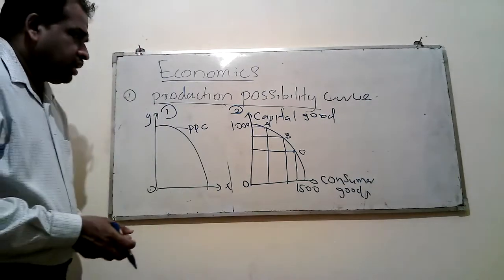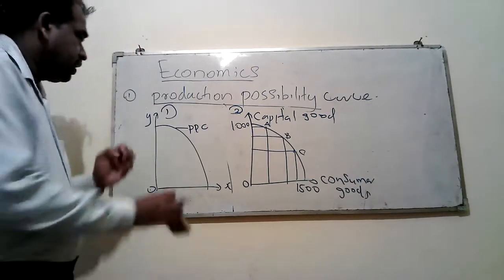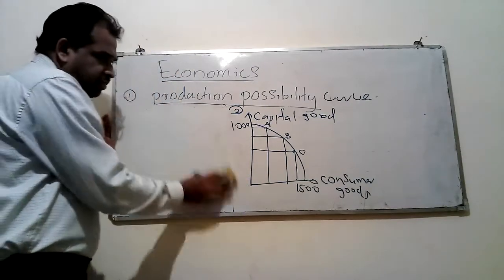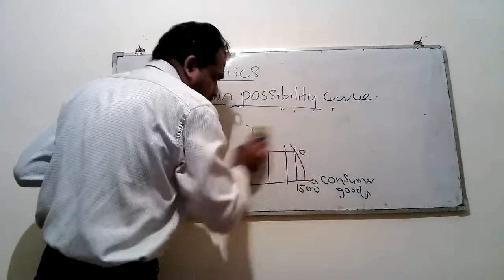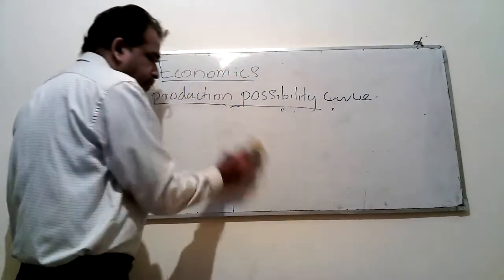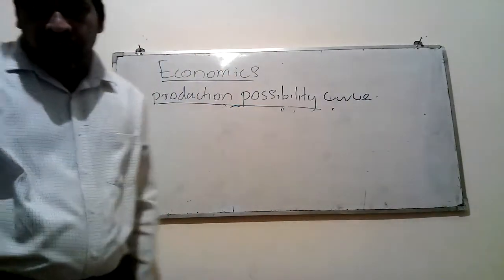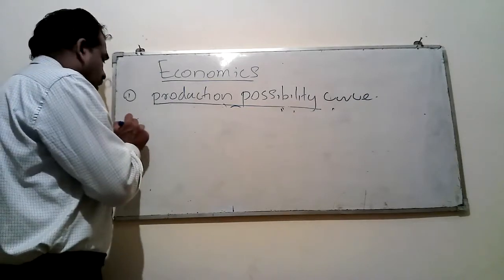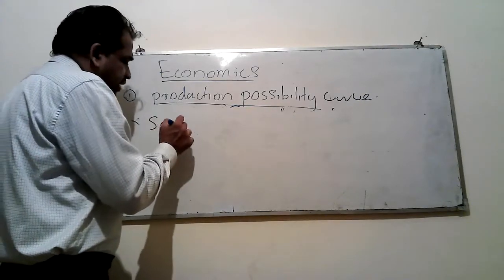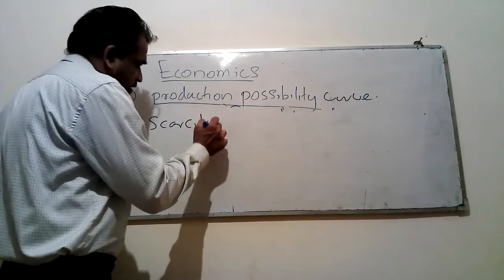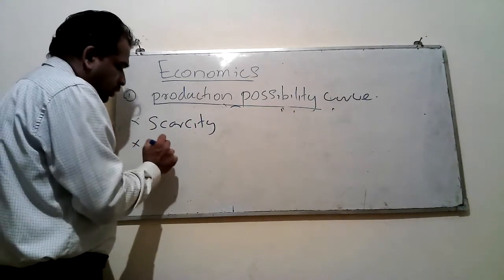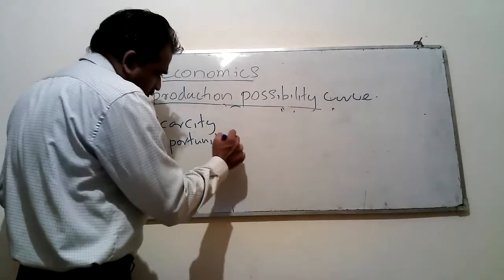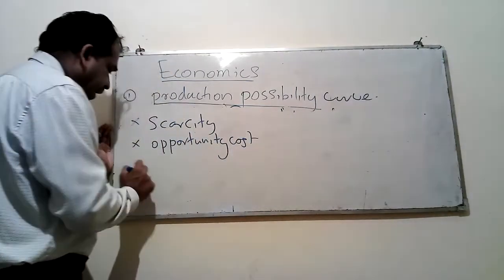Then we can use this production possibility curve concept to explain more concepts available in both macro and microeconomics. I will first take scarcity, opportunity cost, and choice.